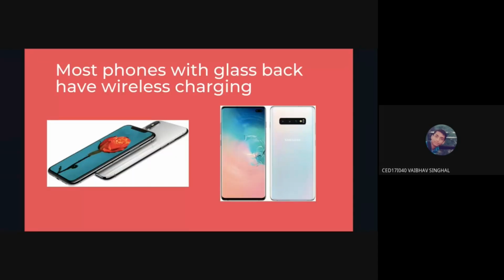Not the notch, the glass backs. The reason most of the phones had this glass back was that they supported wireless charging. Wireless charging basically means you keep your phone on a pad and it starts charging wirelessly. Glass as a material helps for charging wirelessly, because with metal, the electromagnetic induction won't cross through. So this was a design feature of most of the premium phones, because those are the ones which supported wireless charging.